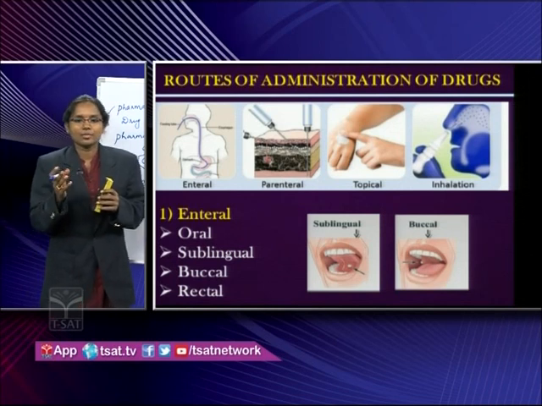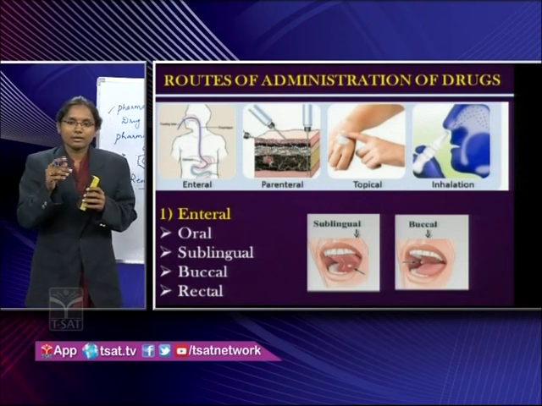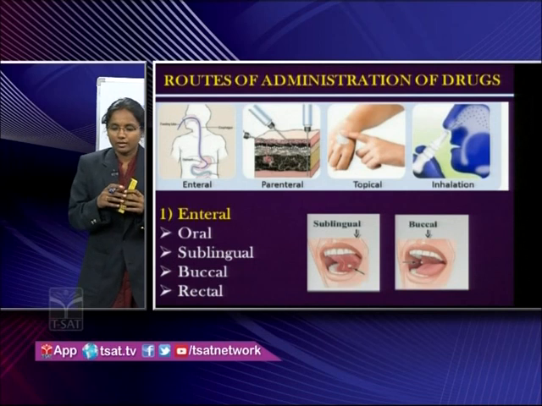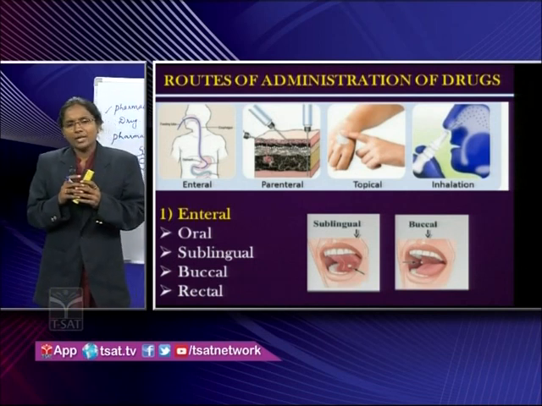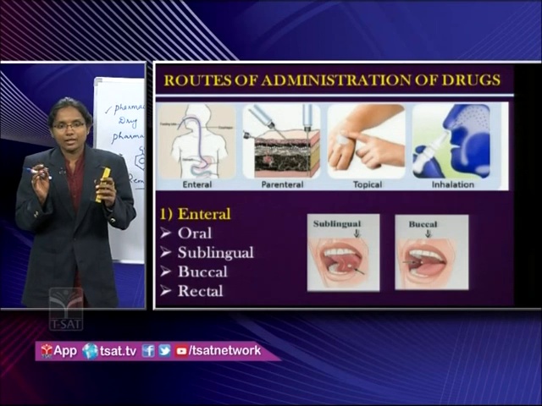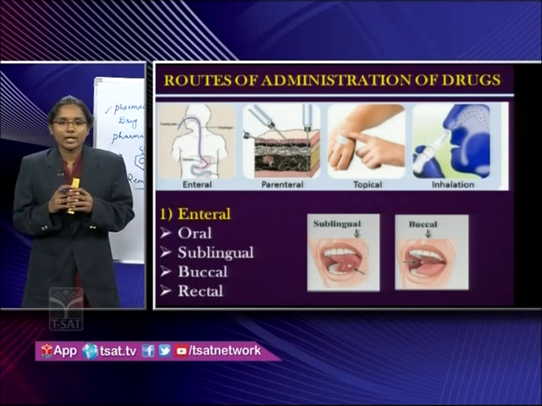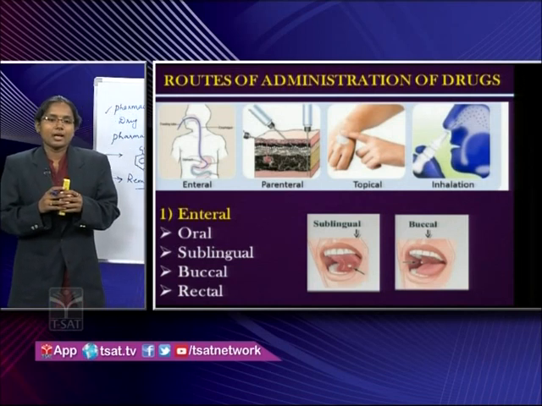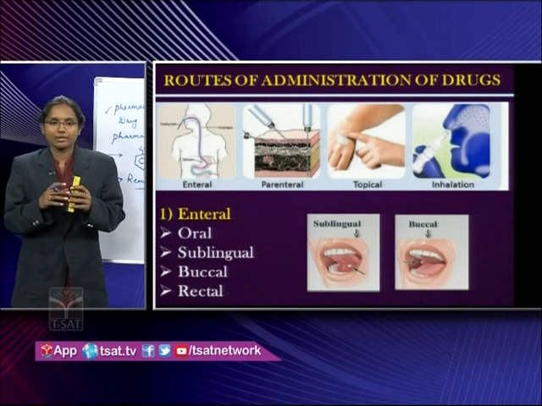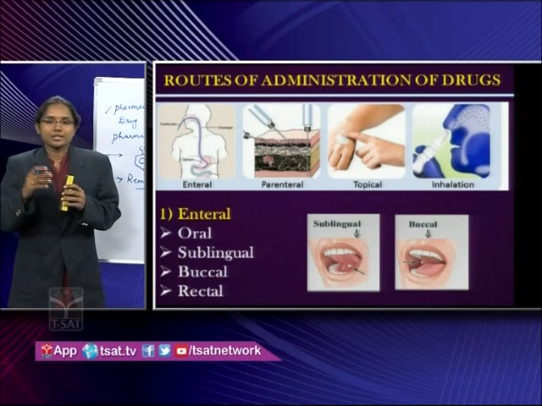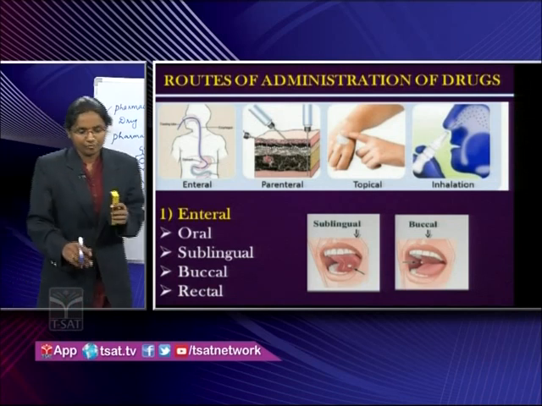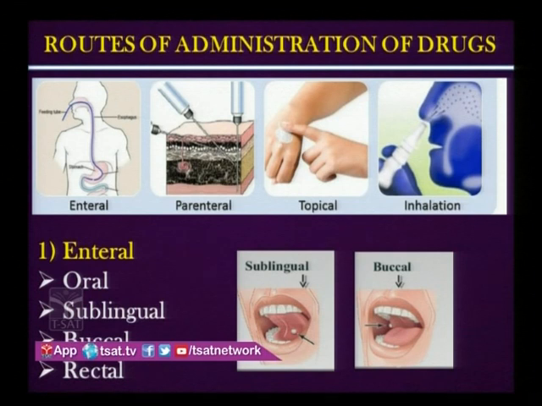And buccal route is also similar to sublingual, but it is in between your cheek and the gum. Okay, and for buccal we can use midazolam, that is an epileptic seizure drug. We generally administer it through the buccal way. And the rectal way, this is when the patient is unconscious, and it is more useful in case of children. And generally ergotamine, which is the treatment of migraines, and those drugs are administered through the rectal way. And laxatives also, they are administered through the rectal way.